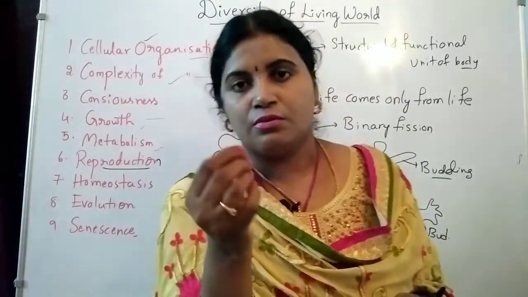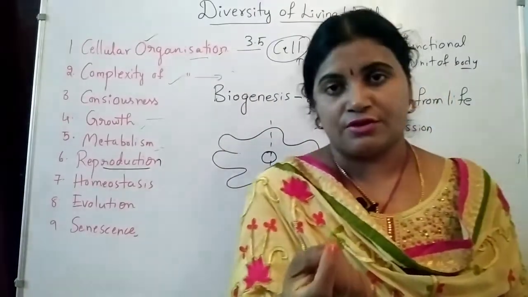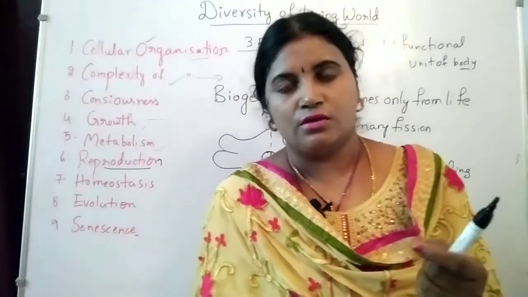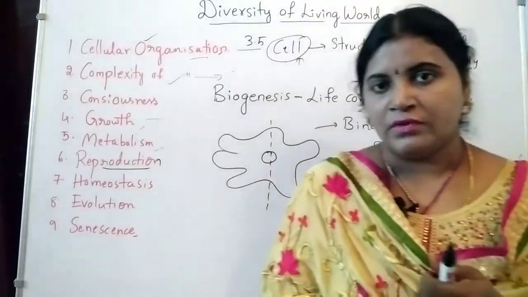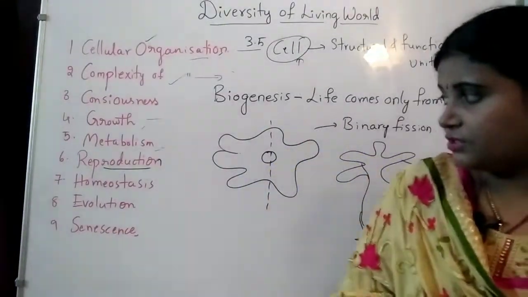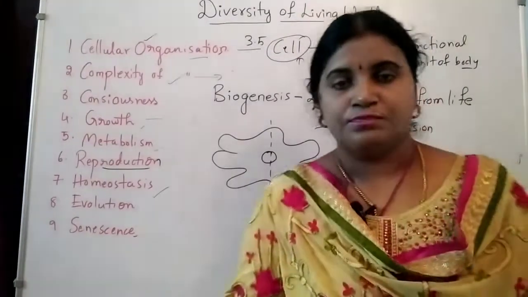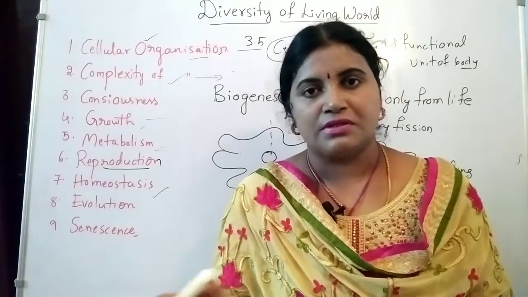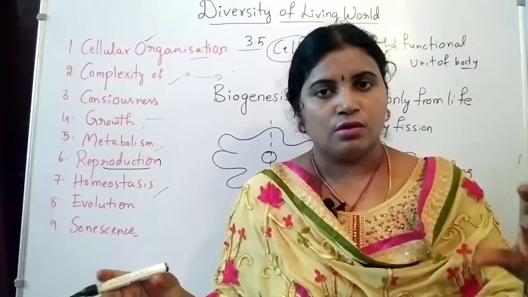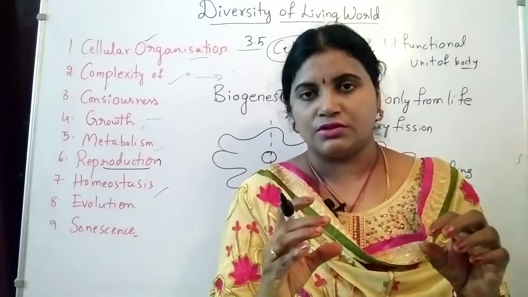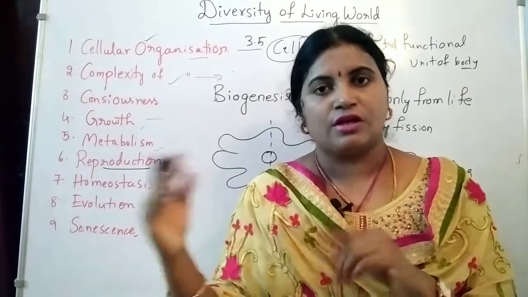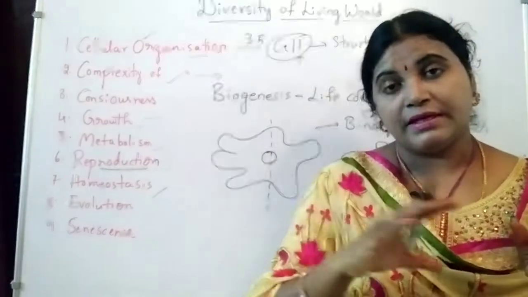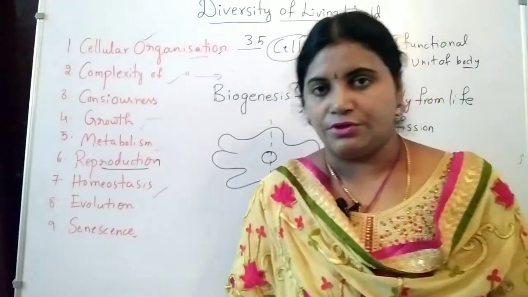Fragmentation: a piece of the body of a plant, like Spirogyra, an alga, when a small piece separates and grows like individual organisms, we call it fragmentation. Okay, after that reproduction we are going to homeostasis. When it comes to sexual reproduction, we have fusion of gametes, and fusion of gametes results in zygote formation. That is, the ovum and sperm cell fuse with each other and form a zygote. That zygote develops as an embryo to the fetus. So complete development we can see in sexual reproduction.